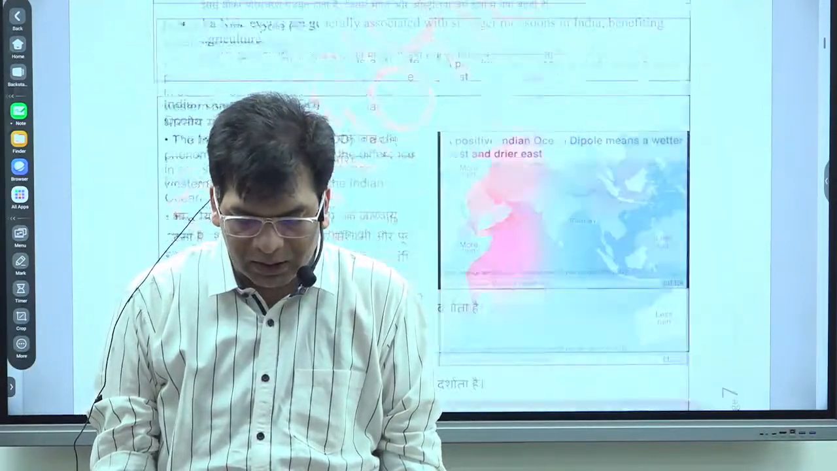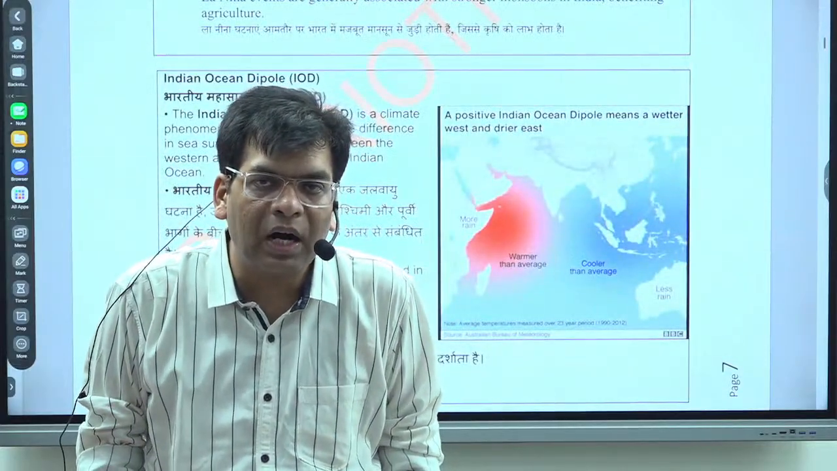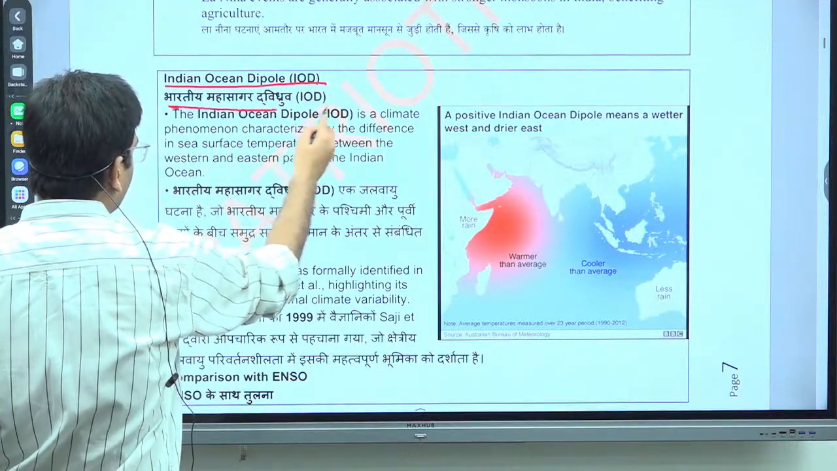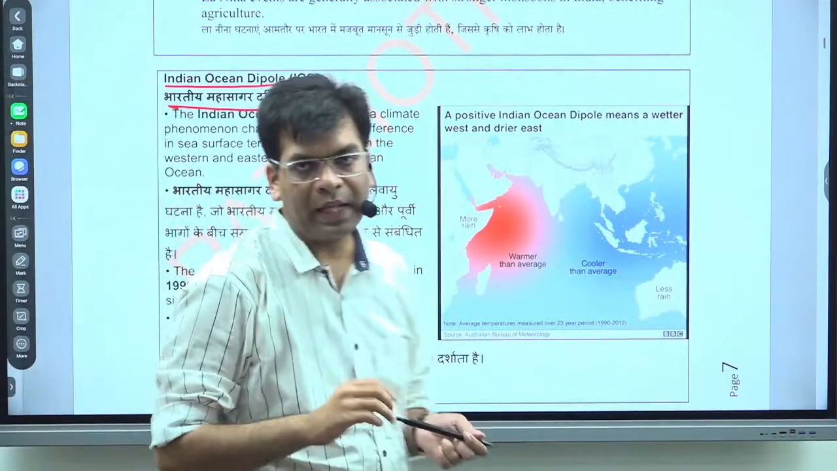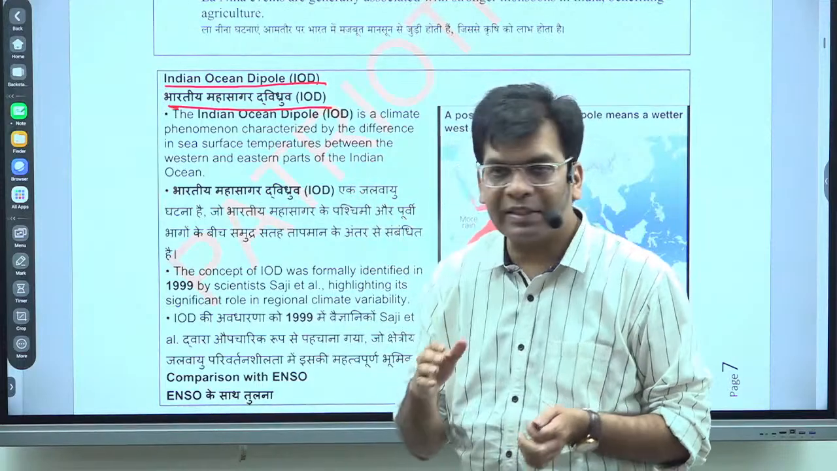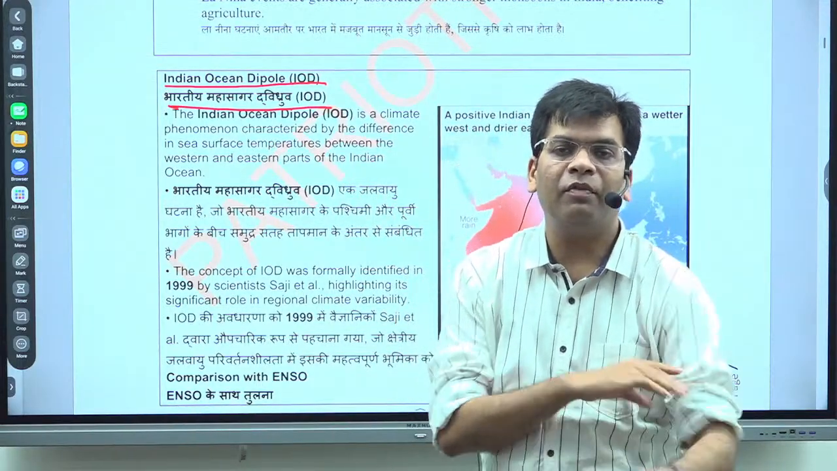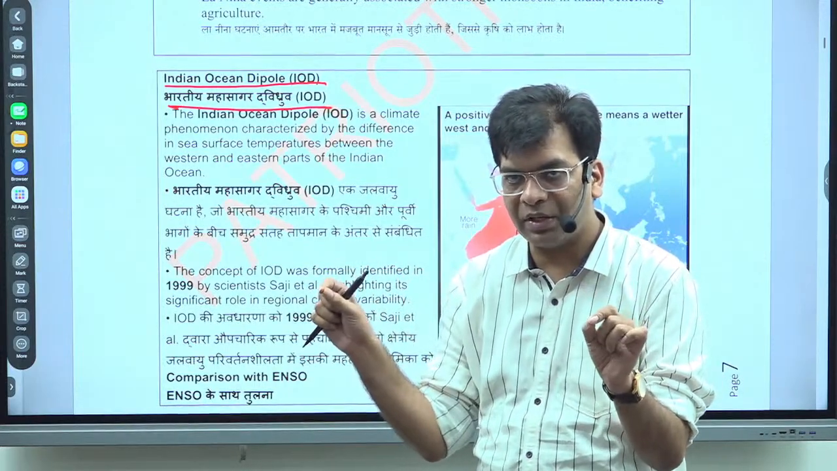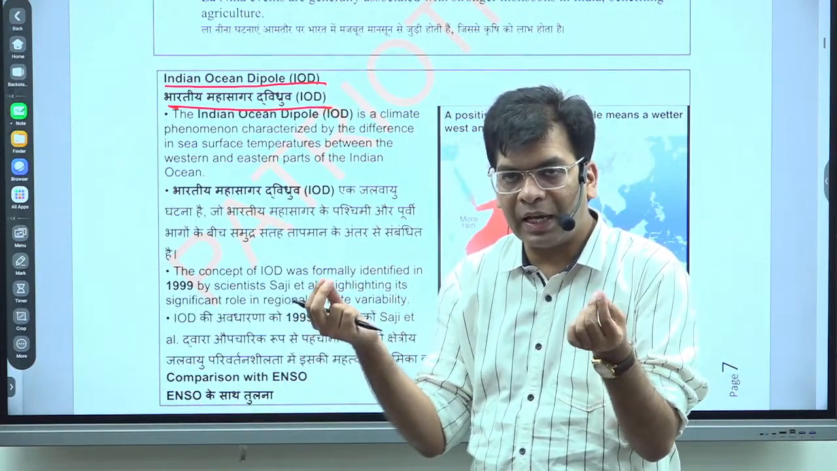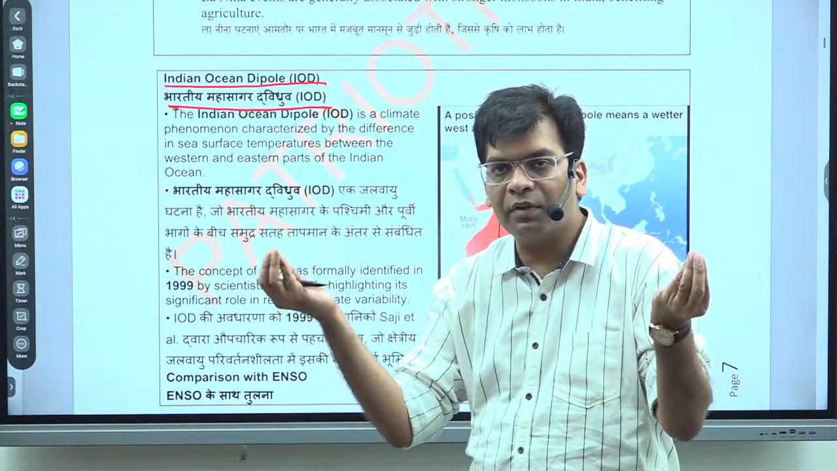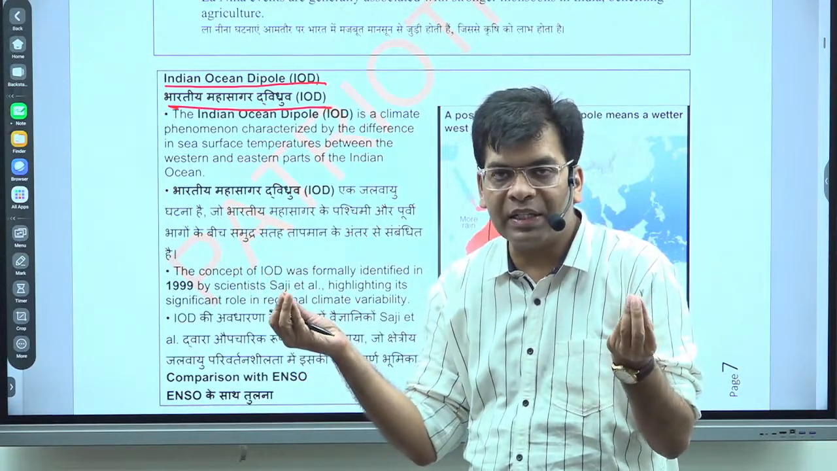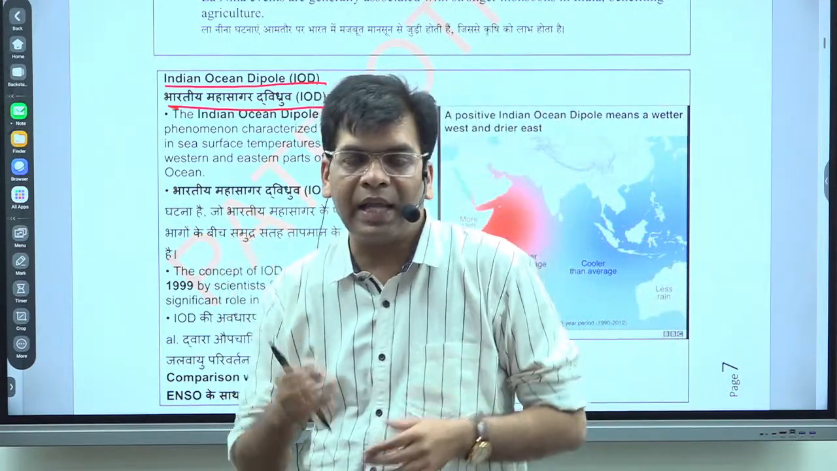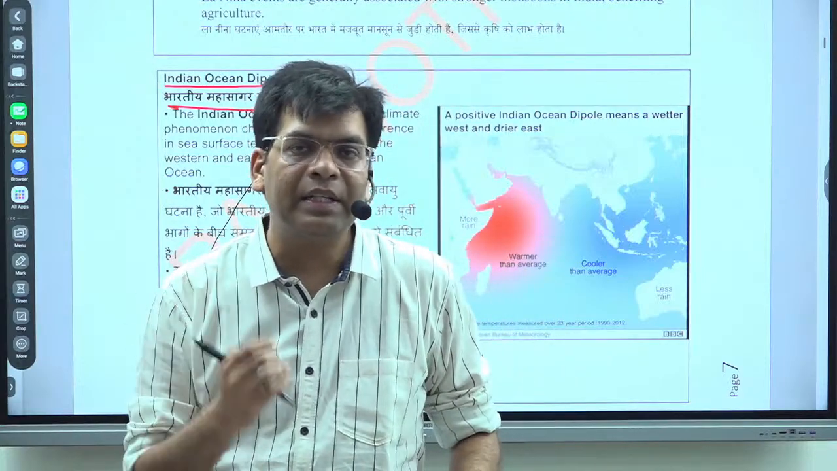The second phenomenon that influences the Indian monsoon is the IOD, the Indian Ocean Dipole. In the same manner that El Nino conditions arise in the Pacific, if a similar dipole arises, with two poles of contrasting pressure and temperature conditions, that gives the situation of the Indian Ocean Dipole.